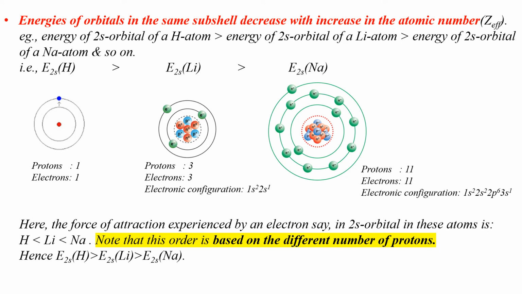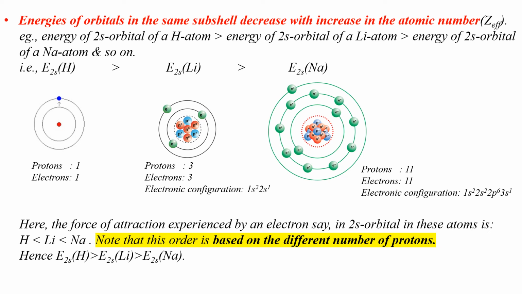However, the 2s electrons of lithium and sodium are equally screened from the attraction of nucleus by the 2 electrons in their 1s orbitals. So screening effect has nothing to do with energy of orbitals in this case. In terms of force of attraction experienced by electrons in 2s orbitals of hydrogen, lithium and sodium atoms, the electron in the 2s orbital of hydrogen experiences the least attraction from the nucleus. Hence the energy of the 2s orbital of hydrogen is very high.